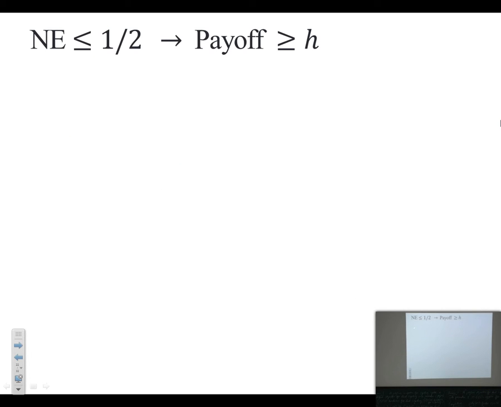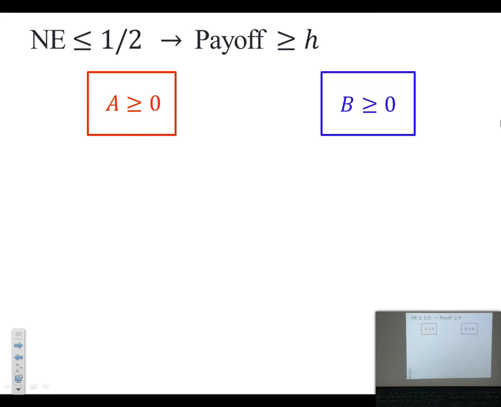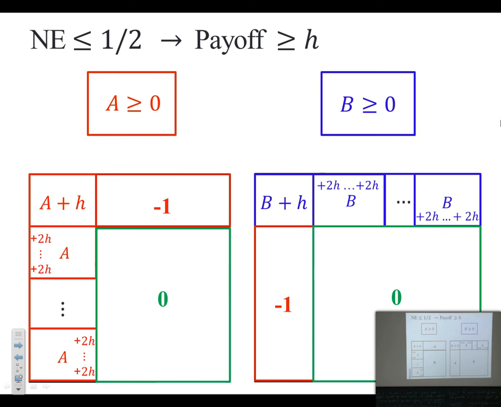Okay, so we want to show that there exists a Nash equilibrium where every strategy is at most one half, if and only if there is a Nash equilibrium where every player gets at least H payoff. So suppose we start with this game. We can assume without loss of generality that the payoffs are non-negative.